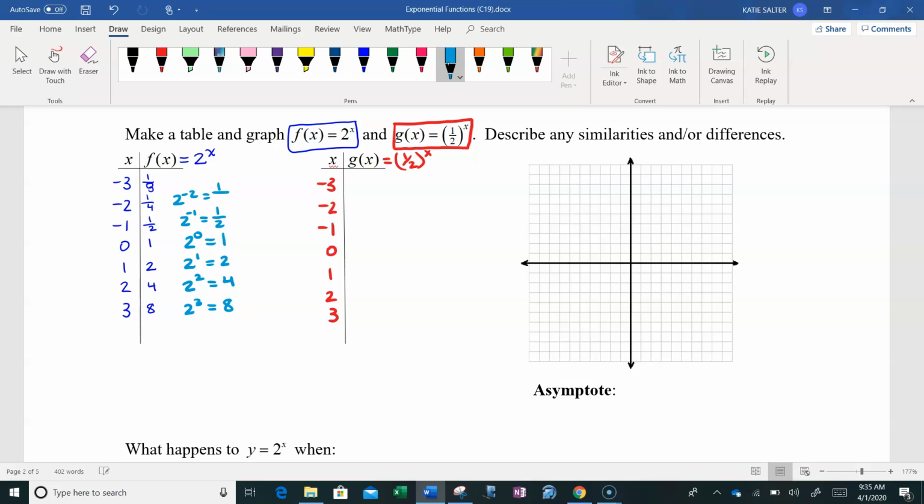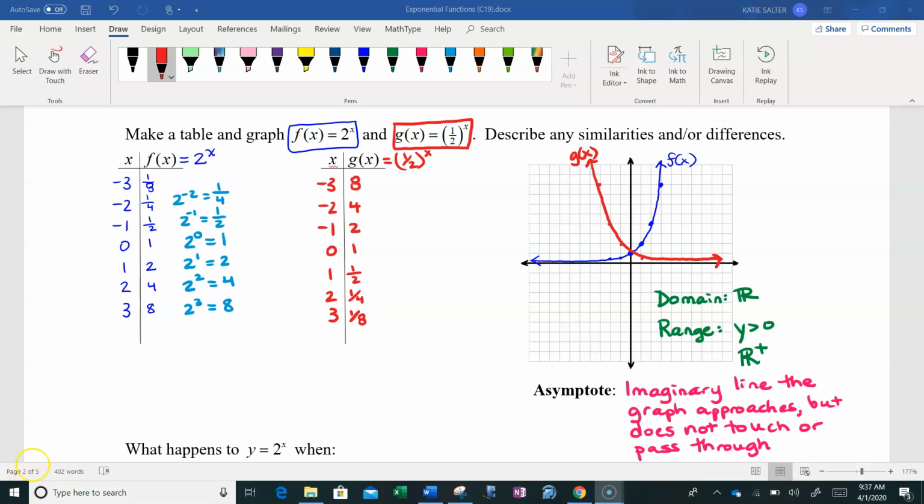So that's 1 over 2 squared, which is 1 over 4, and so on and so on. Okay, so when we look at this, you can see that y equals 2 to the x versus y equals 1/2 to the x are similar, but also different. One is exponential growth and one is exponential decay. But because 2 and 1/2 are reciprocals of each other, you can see how they reflect over the y-axis there.